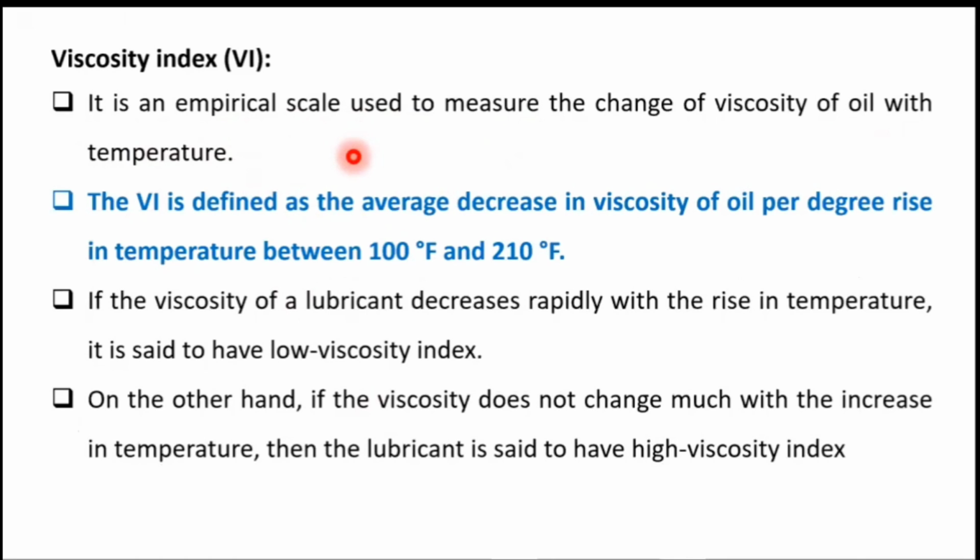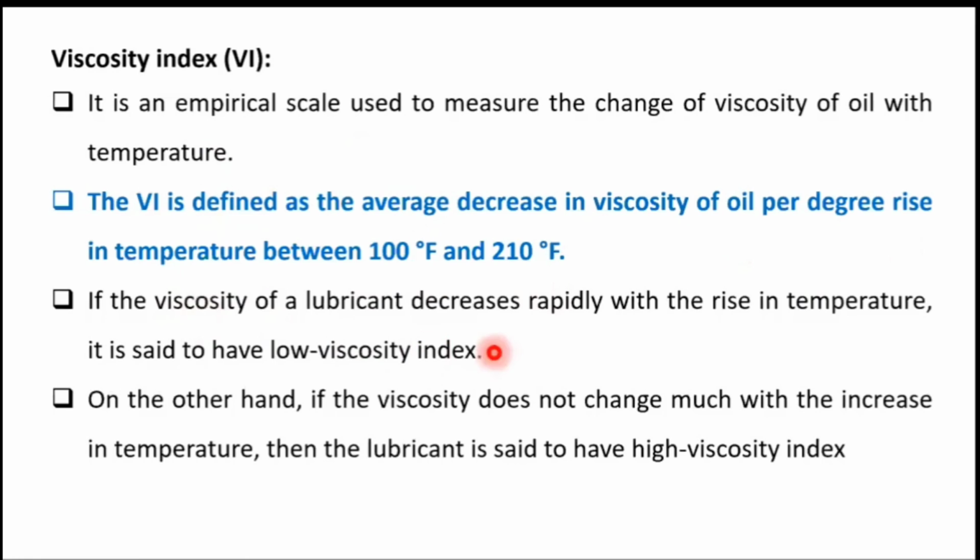Viscosity decreases at high temperature because the particles get separated from each other and the fluidity increases. The viscosity index is defined as the average decrease in viscosity of oil per degree rise of temperature between 100 Fahrenheit and 210 Fahrenheit. So if there is an increase in temperature, there is a decrease in viscosity.